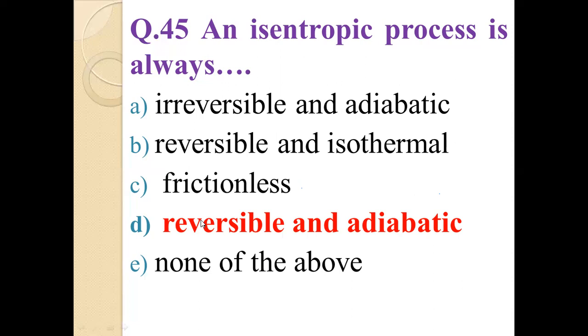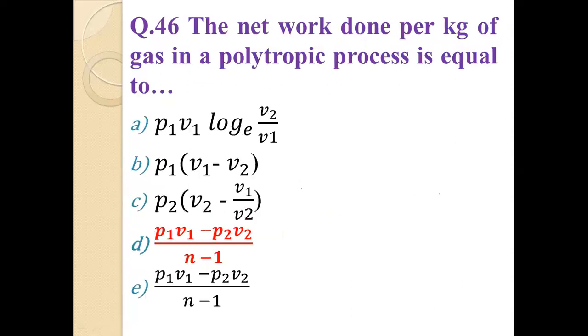Now we will move towards question number 46, friend. What is question number 46? The net work done per kg of gas in a polytropic process is equal to P1 V1 minus P2 V2 divided by n minus 1. This is the correct answer. D is the correct answer to this question.